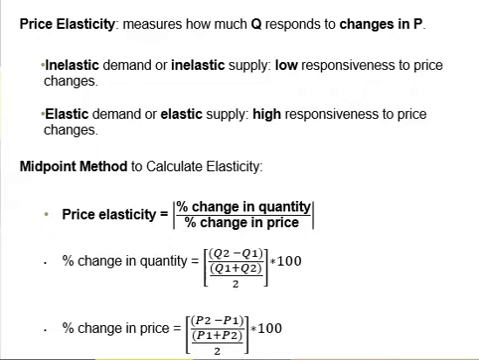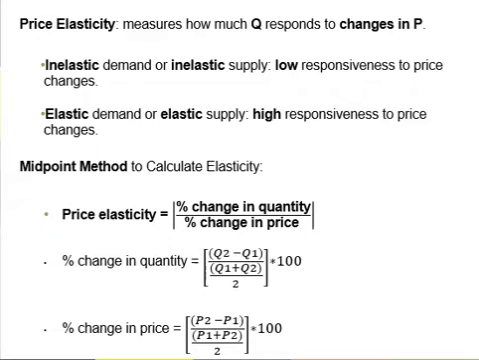If we have to calculate price elasticity of demand, we will divide the percentage change in quantity demanded by the percentage change in price. If we have to calculate price elasticity of supply, we will divide the percentage change in quantity supplied by the percentage change in price. How do we calculate the percentage change in quantity? We have the formulas on the screen here.